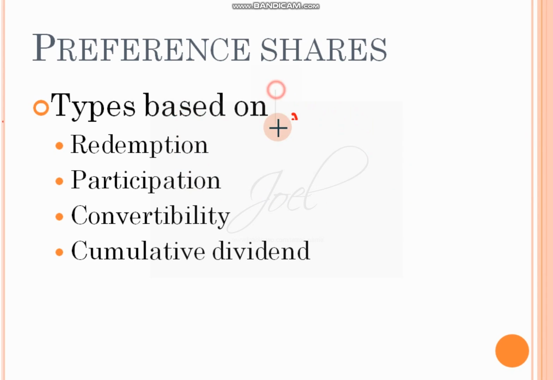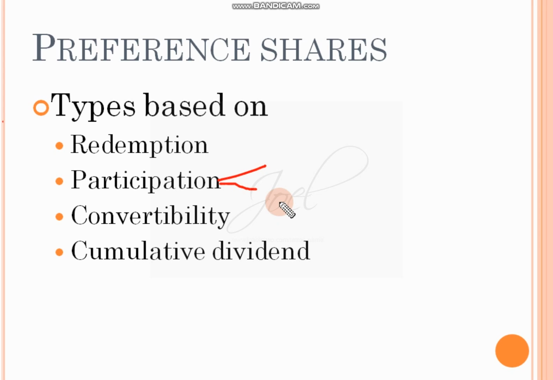Next, participation. Based on participation, again two types are there: participatory preference shares and non-participatory preference shares. See, participatory preference shares are those shares who are taking part in the decision making process. There's one situation like for 3-4 years you are not paying the dividend for preference shareholders, in the sense they are converted into equity shares.